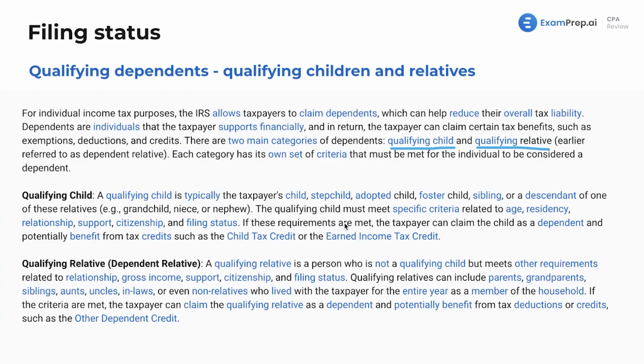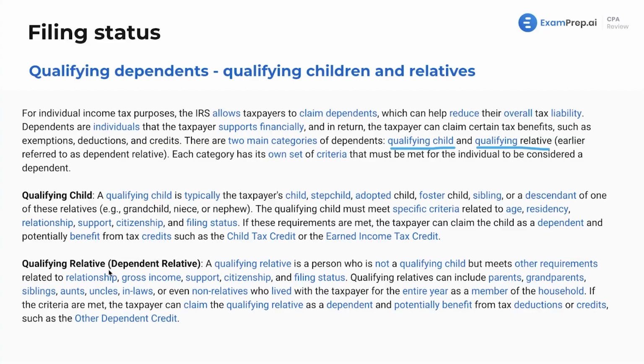The qualifying child must meet specific criteria related to age, residency, relationship, support, citizenship, and status. These are the items that you're going to have to memorize. We'll see them on our slides next. If these requirements are met, the taxpayer can claim the child as a dependent and potentially benefit from tax credits. And these credits we will see in our lesson on credits.